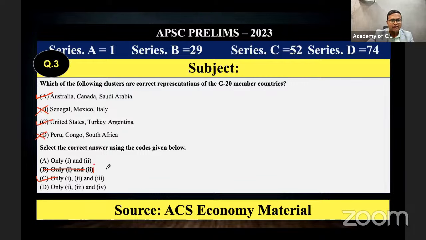There's a typing error in the option. The correct answer should be 1 and 3, or A and C. Australia and United States, 1 and 3, not 1 and 2.